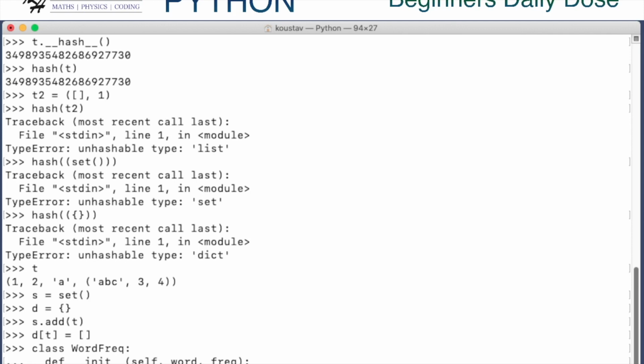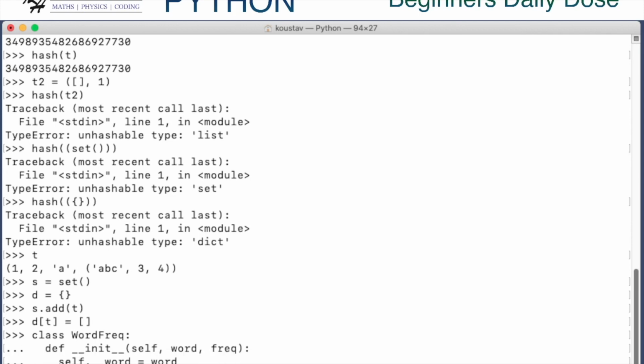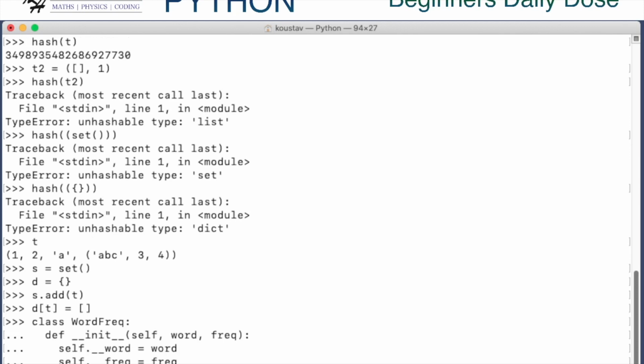Now let's say I want instances of this class as a key to a dictionary. As soon as I try to use instances of this class as a key to a dictionary, this class should implement the hash protocol, that is __hash__. So I have to define the protocol method __hash__(self). Now, how do I implement the hash? Definitely, the hash will depend on the word and the frequency. Word is a string and frequency is an integer.